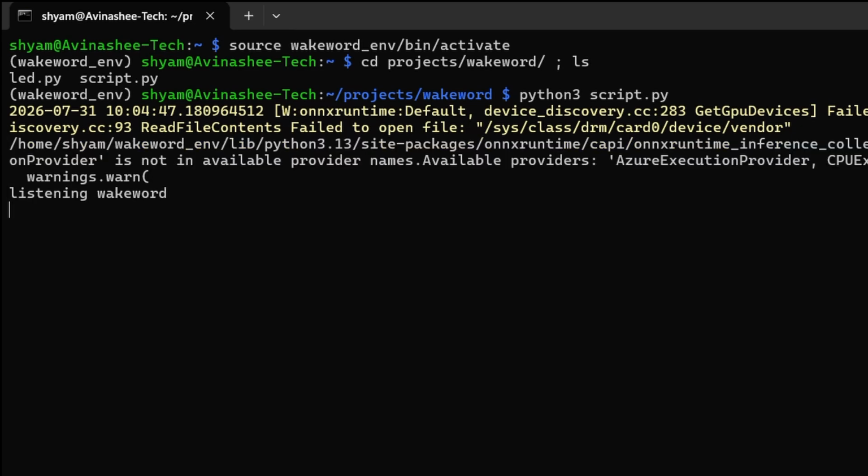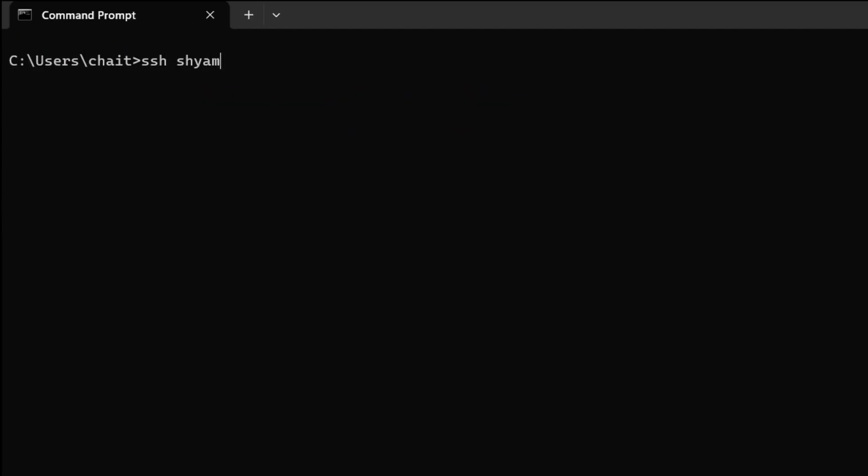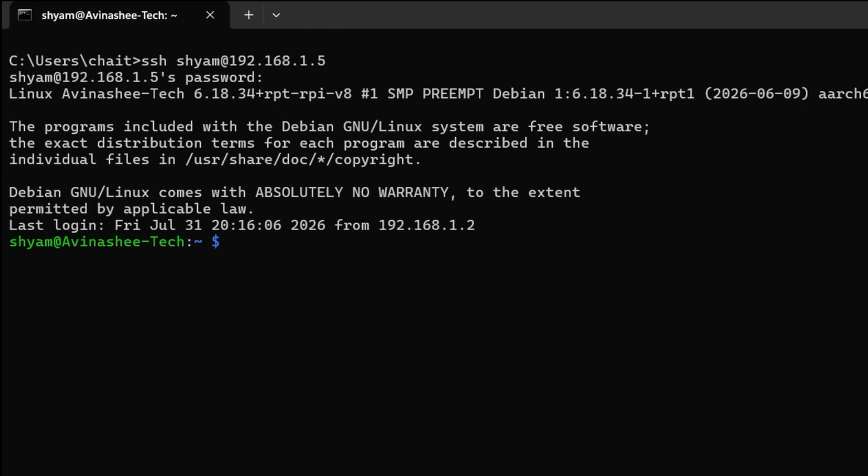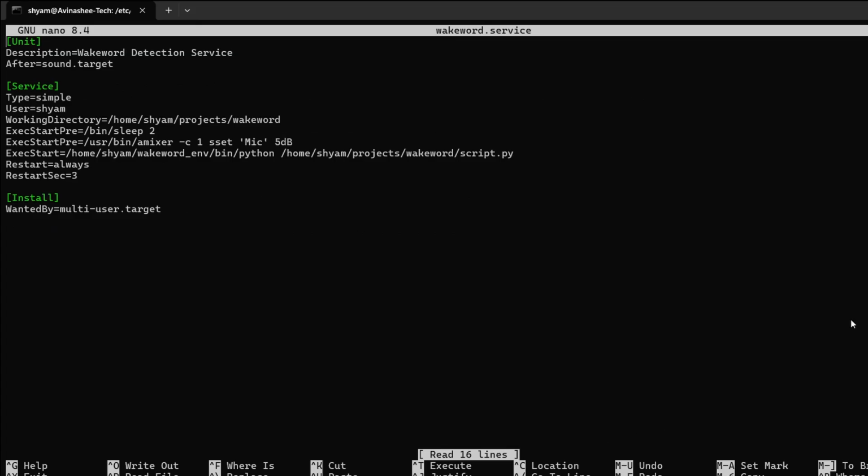Alright, it's listening. Hey Jarvis. Great, everything is working as expected. But technically, this still isn't a completely offline device because I am connected to the Raspberry Pi over SSH through my Wi-Fi network. To make it truly standalone, we will create a systemd service. This allows the script to start automatically every time the Raspberry Pi boots.